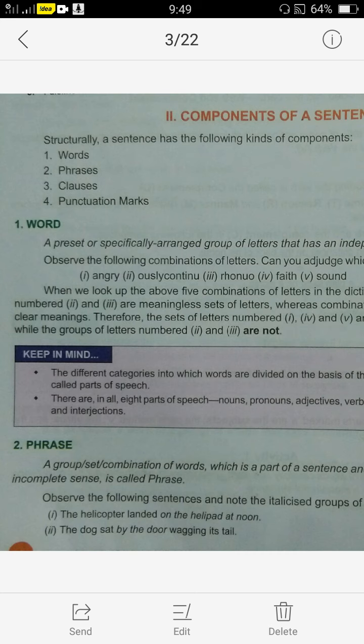Example: The helicopter landed on the helipad at noon. Now in this sentence, on the helipad at noon is a part of the sentence, a group of words. It is making sense but not a complete sense, so it is only a phrase. A little piece of that sentence, so it is a phrase.